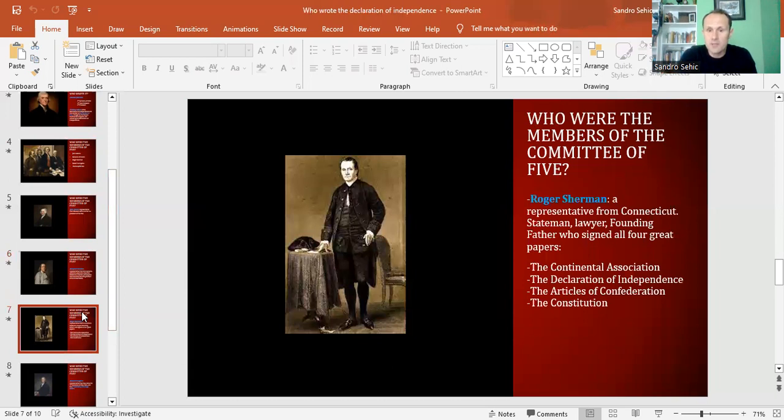Then here is another member of the Committee of Five, and that's Roger Sherman. Roger Sherman was a representative from Connecticut. He was a statesman and lawyer. Of course, he was a founding father, and he was also the founding father who signed all four great papers. When we say great papers, we mean the Continental Association, the Declaration of Independence, the Articles of Confederation, and of course, the Constitution of the United States. Now, Roger Sherman was born in Massachusetts, but his family moved to Connecticut when he was a little boy, and that's where he grew up and became successful.